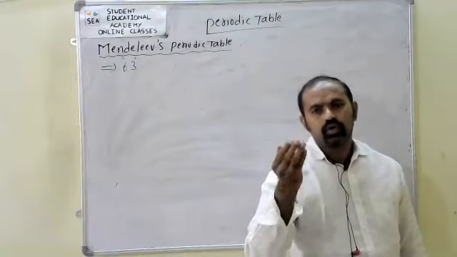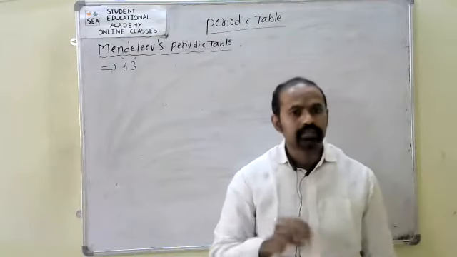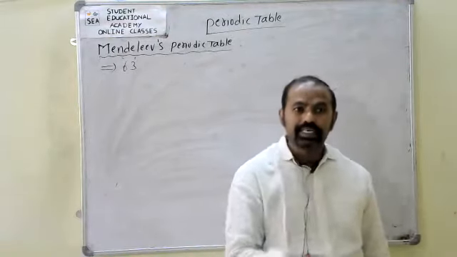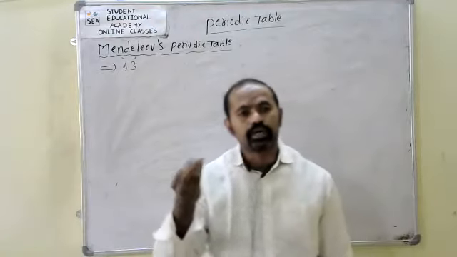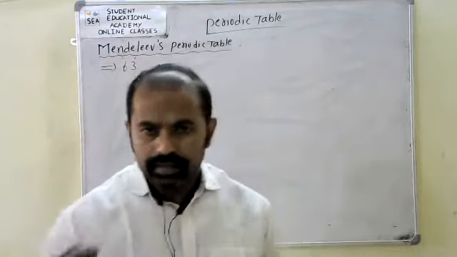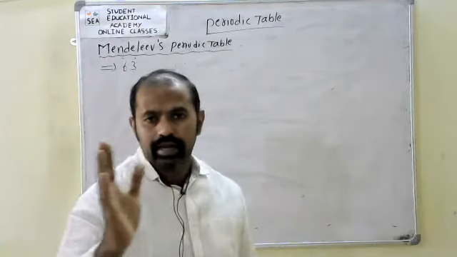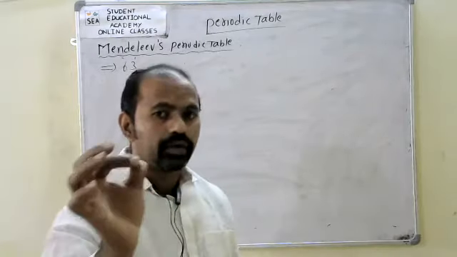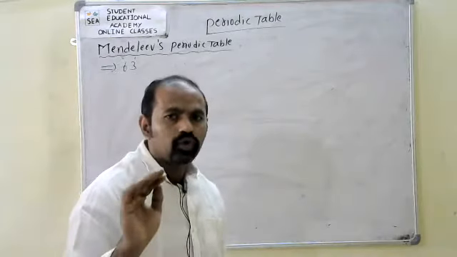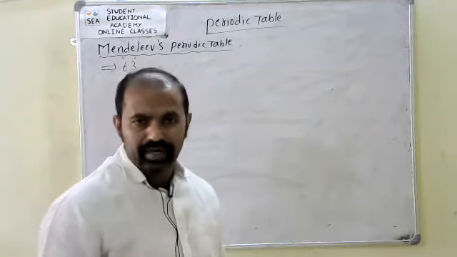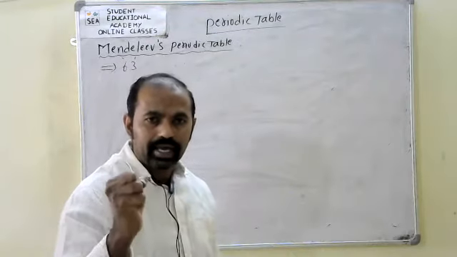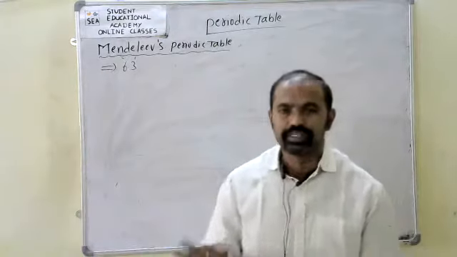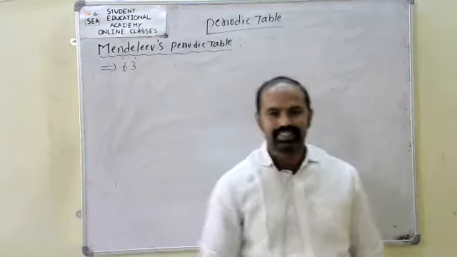But he did not depend only on atomic weights; he also considered the physical and chemical properties of the elements. Generally, the elements are arranged in the periodic table based on their increasing atomic weights. That is the first thing. He considered physical and chemical properties of elements as well.